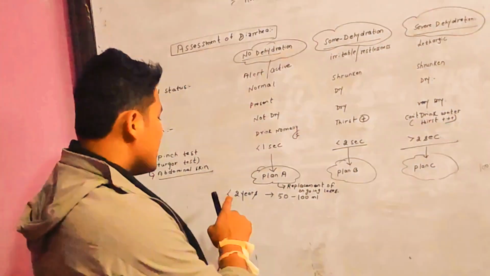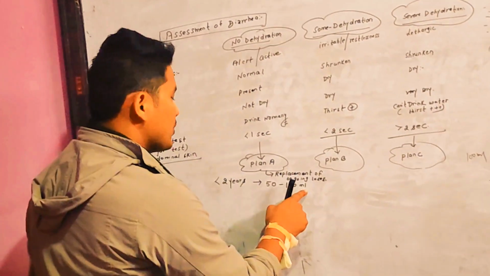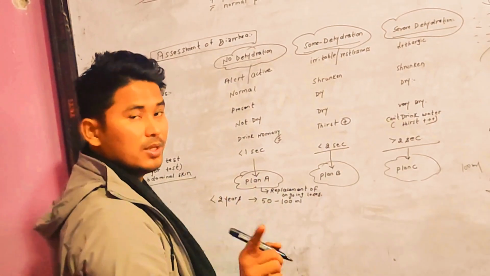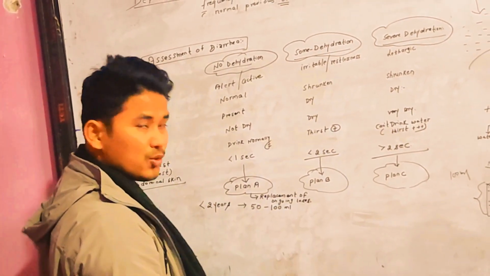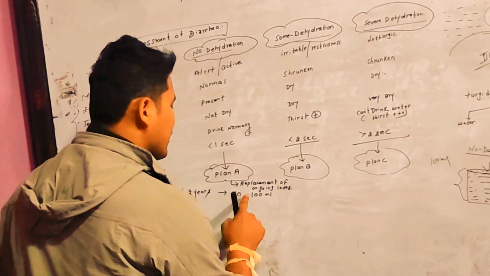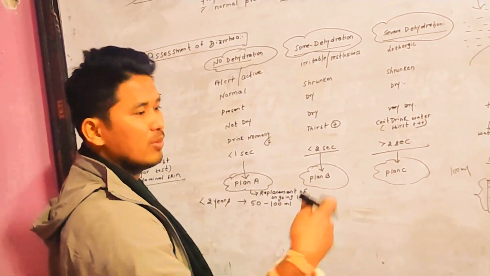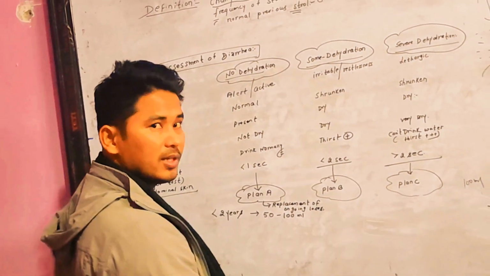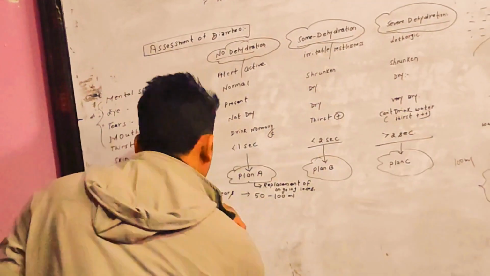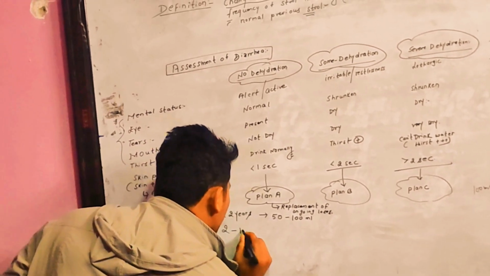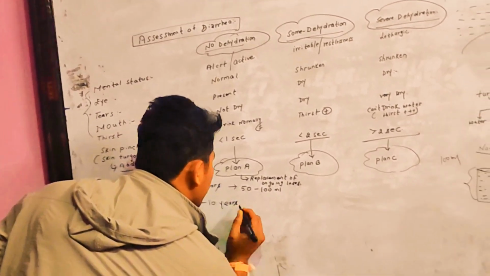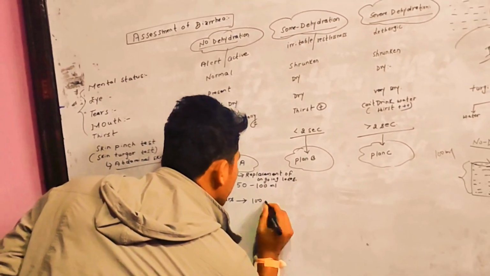Okay, less than 2 years. If there is one episode of stool, then we should add 50 to 100 ml for that one episode. If there is a next episode, then we will also add the next volume. Another group is 2 years to 10 years. In that case, we add 100 to 200 ml.